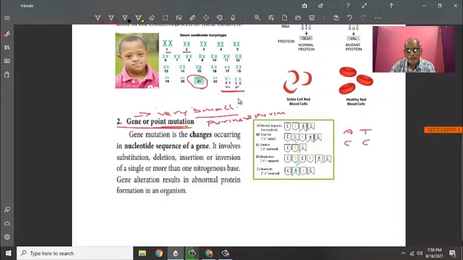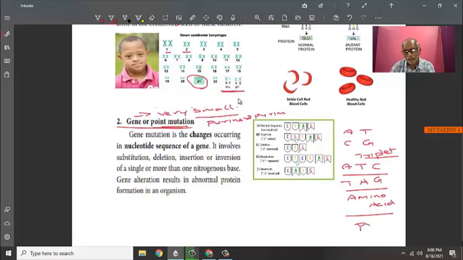So like this, there is a triplet codon we used to say. Suppose a gene is arranged like this, the corresponding thing will be, A will be going with T, then T will go with A and C will go with G. So this is what we used to call a triplet codon. Why we have to study this is, this triplet codon will synthesize amino acid and a combination of amino acids synthesizes protein.